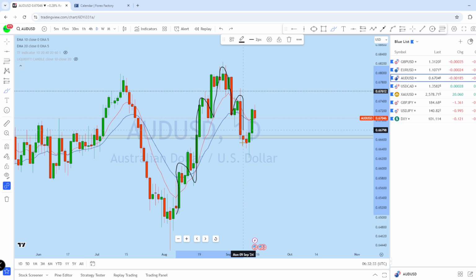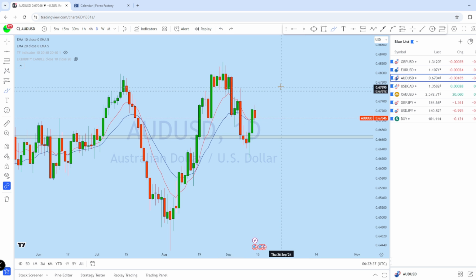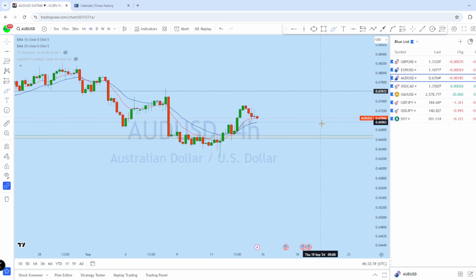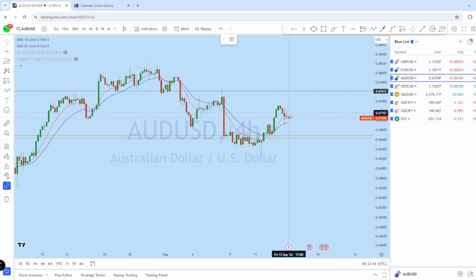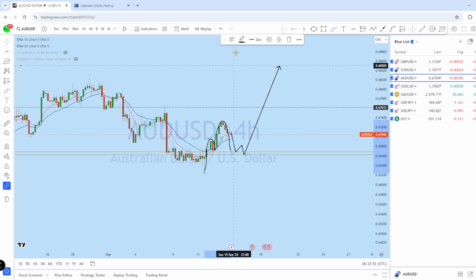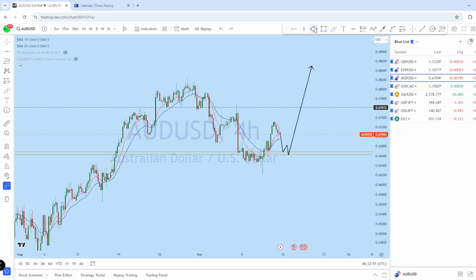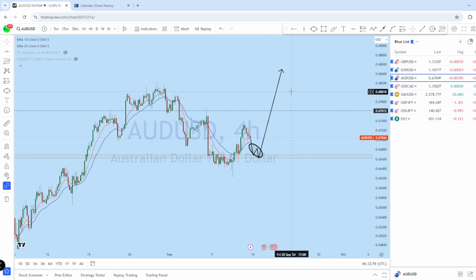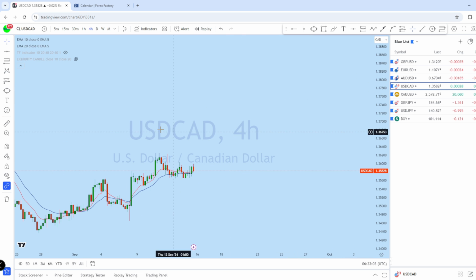We saw that there was a local downtrend, which is in fact a break of structure of this support level, expecting AUD USD from the lower time frame to drop again to retest this liquidity zone and then remain bullish, as we see that there is already a local uptrend started. We have seen a bounce, pullback, another bounce, expecting a deeper drop and then to continue towards its uptrending market structure, and that could be the wave on AUD USD.